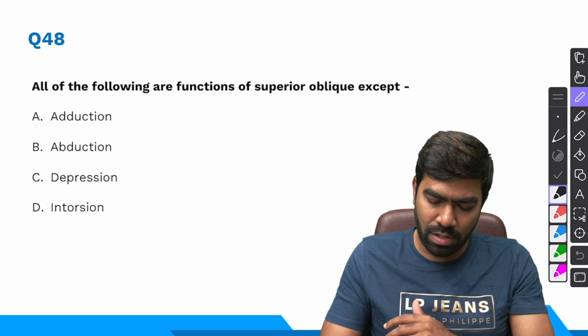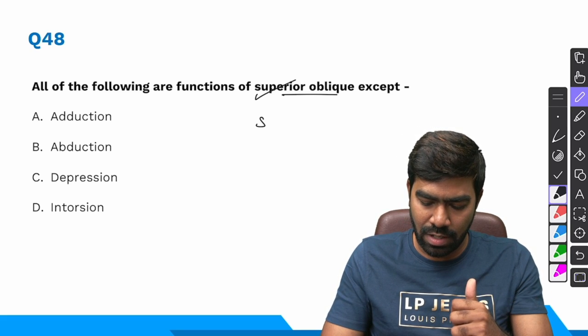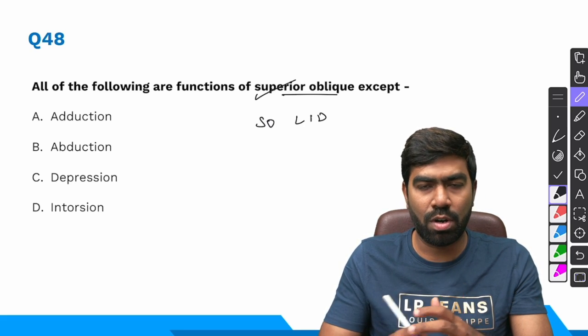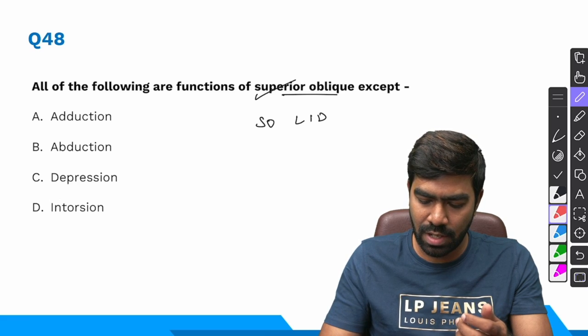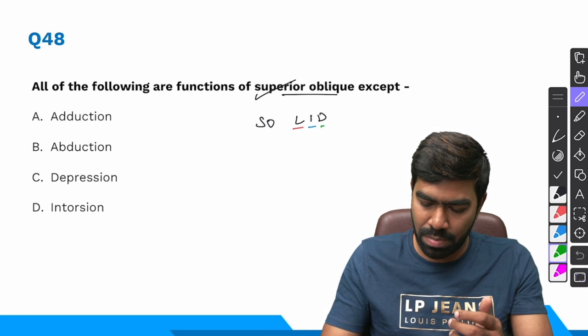All of the following are functions of superior oblique except. Remember, superior oblique is supplied by the trochlear nerve, fourth cranial nerve. And the functions of superior oblique can be remembered in the form of a mnemonic called SOLID. We have discussed so many times. L for lateral movement, that is abduction. I for intorsion. D for depression.